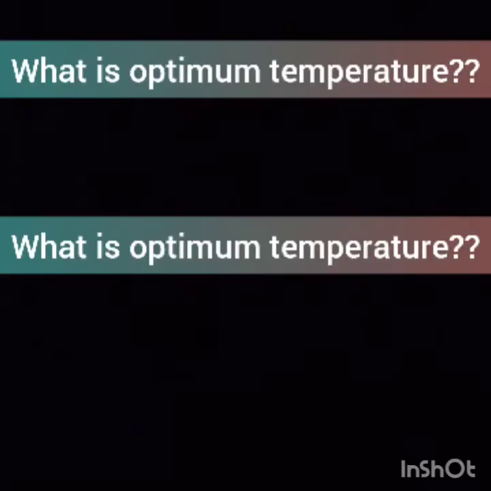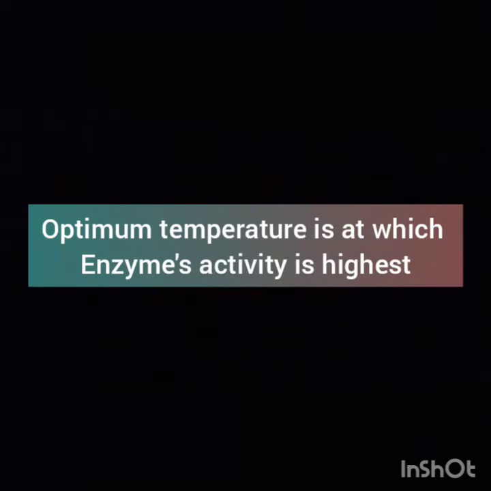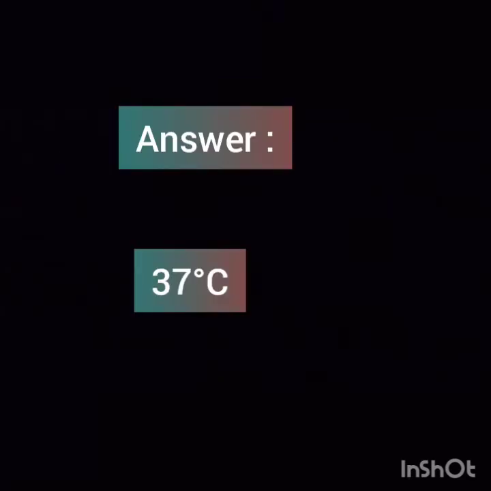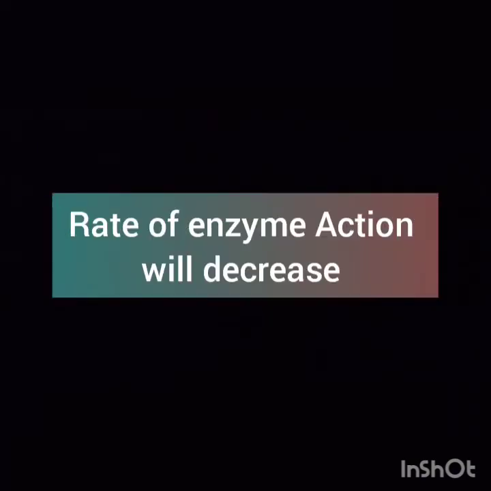So the next question is, what is the optimum temperature? The answer is the temperature at which enzyme activity is highest. For humans, the optimum temperature is 37 degrees Celsius. Beyond the optimum temperature, you will find the rate of enzyme reaction decreases.